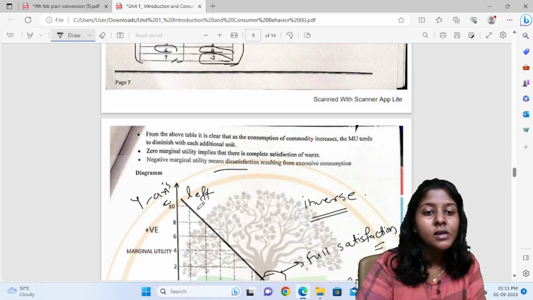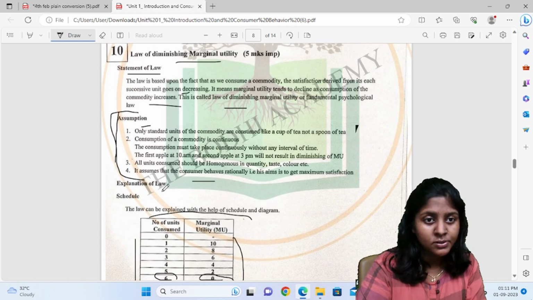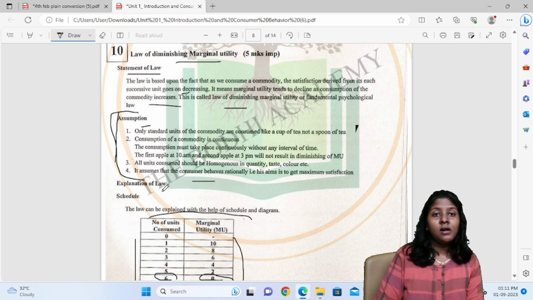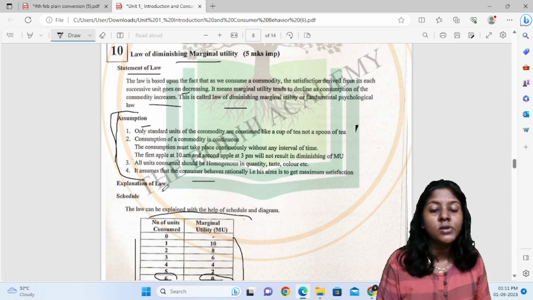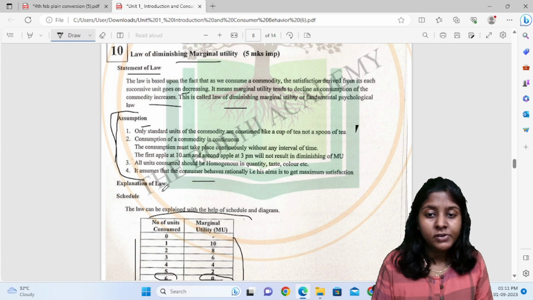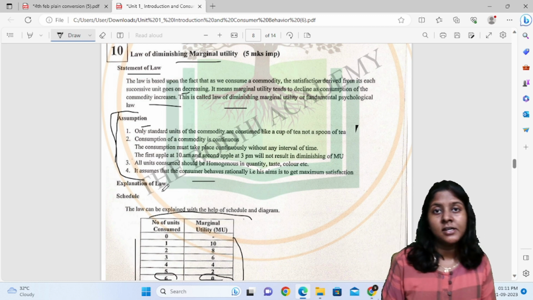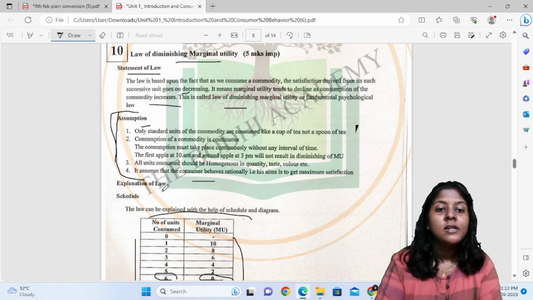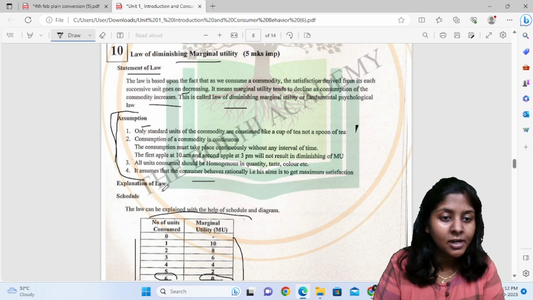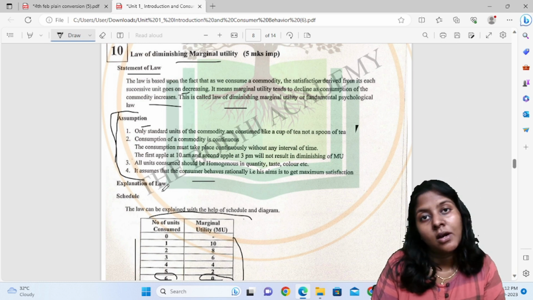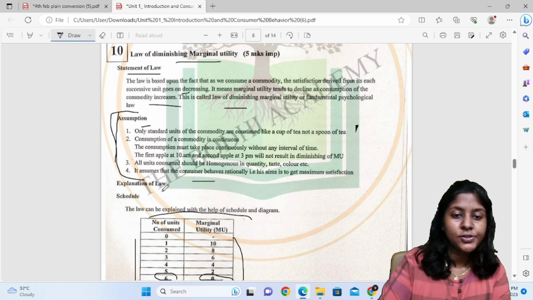Then with regard to assumptions, if we want to achieve this marginal utility, these assumptions are very important. Only the standard unit of a commodity, like a cup of tea, not a spoon of tea, has to be taken into consideration. Then consumption of the commodity should be continuous, and all the commodities which you are consuming should be homogeneous in nature.